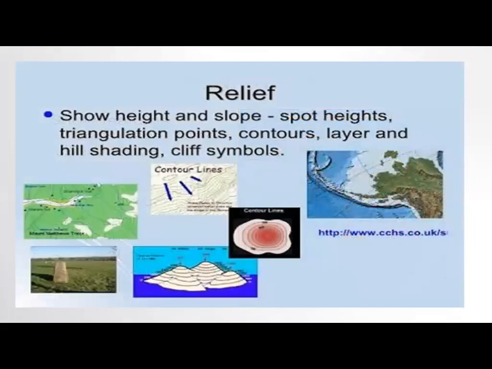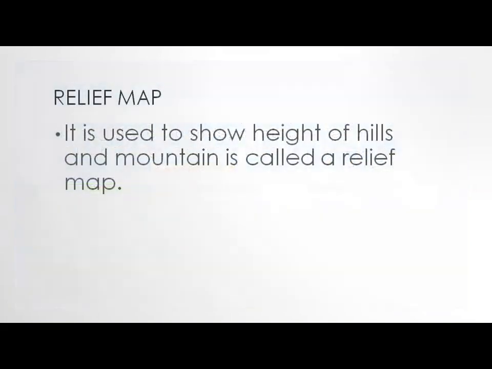The next one is a relief map. The relief map shows height and slopes. You can say the spot heights, triangular points, layer and hill shading. These features are all shown by a relief map. In simple words, we can say it is a map that is used to show the height of hills and mountains.